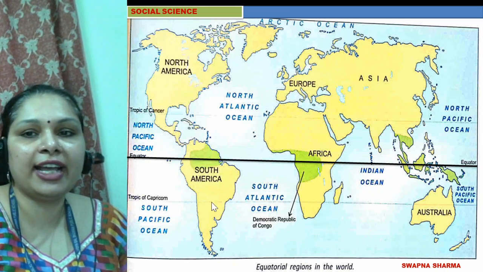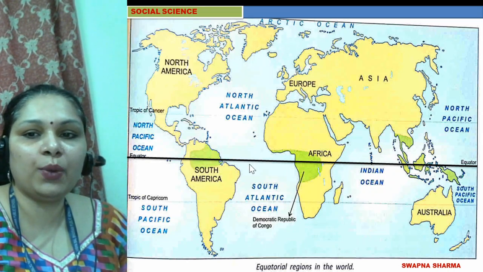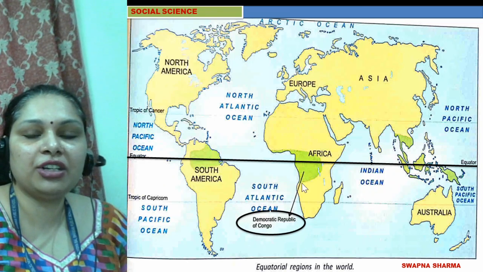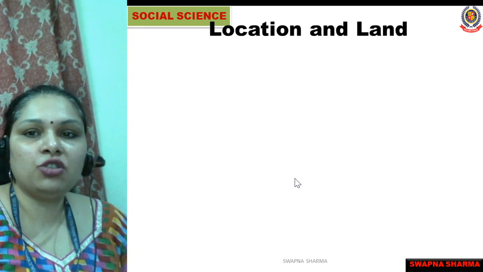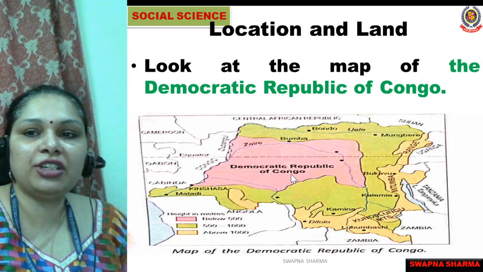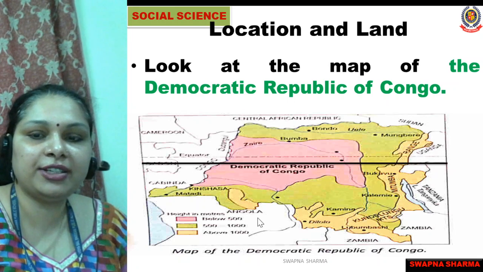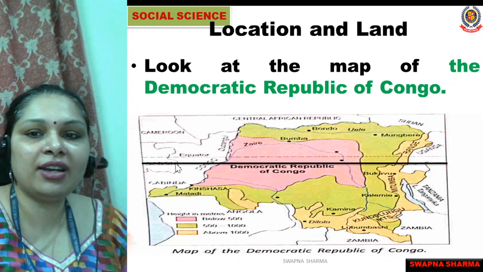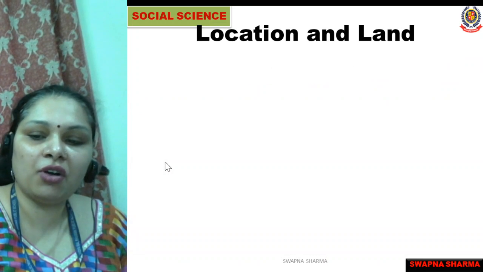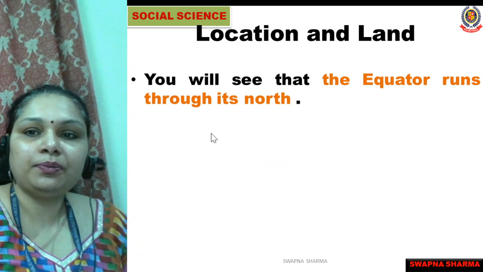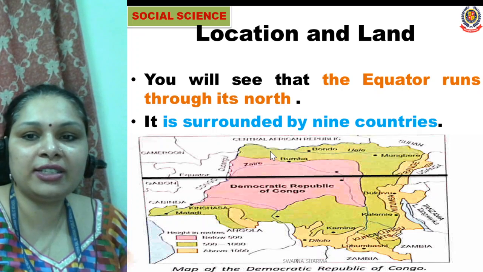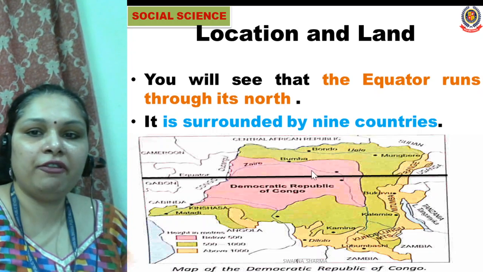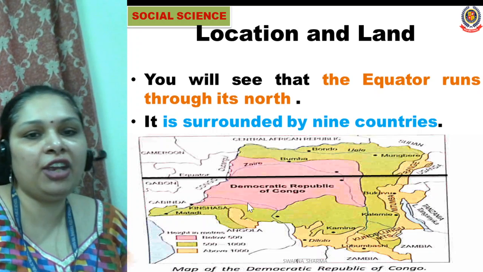Now we will understand with the help of this world map. Here the equator is running, and we have the Democratic Republic of Congo here in the continent Africa. Now look at the map of the Democratic Republic of Congo. Here the equator is running through the Democratic Republic of Congo, towards the north of the country. Which means that this country has a very hot climate.